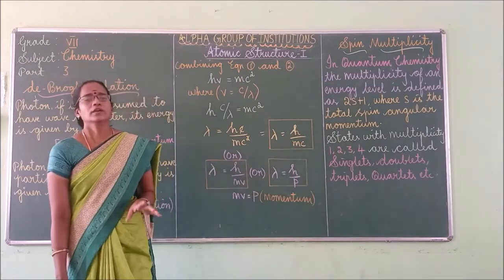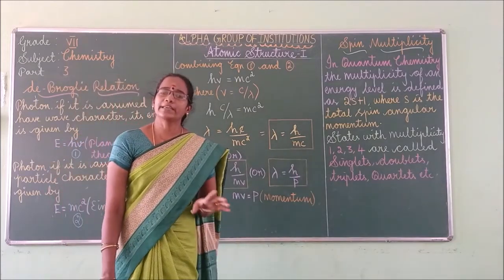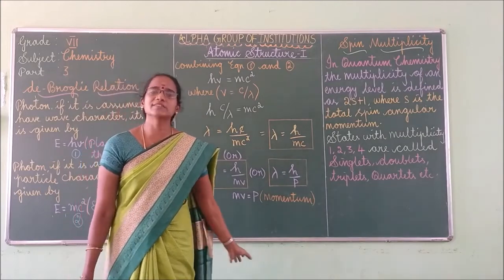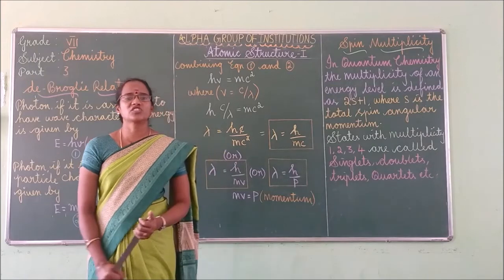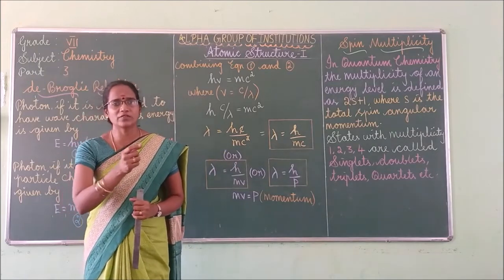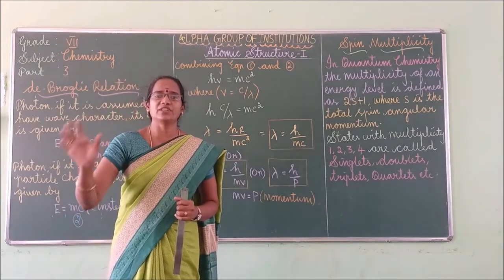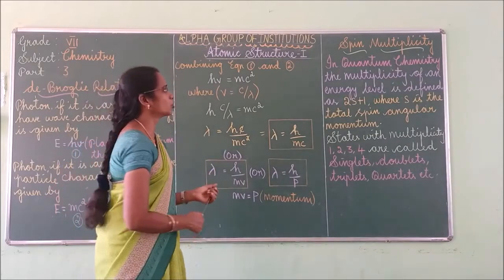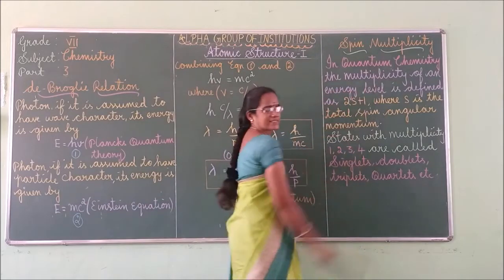So the de Broglie equation mentions the wave nature of electron. From this we can understand the wave nature of electron. The de Broglie equation predicts the wave nature of electrons. Got it? Right. Next we can move to spin multiplicity.